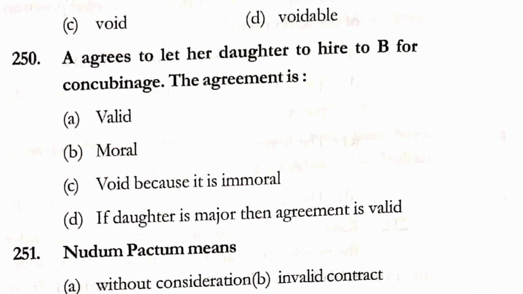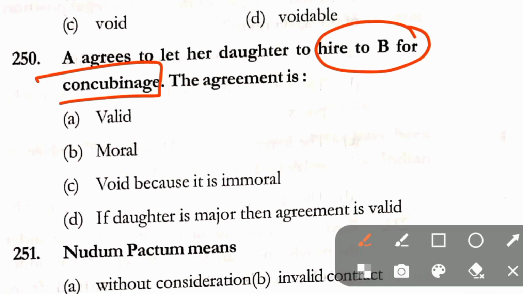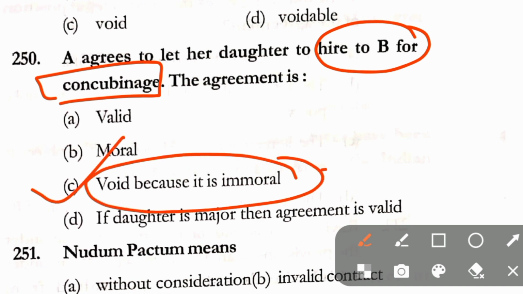Question number 250. A agrees to let a daughter to hire B for concubinage. The agreement is valid, moral, void because it is immoral. If daughter is major then agreement is valid. In question number 250, correct answer is option C, void because it is immoral.